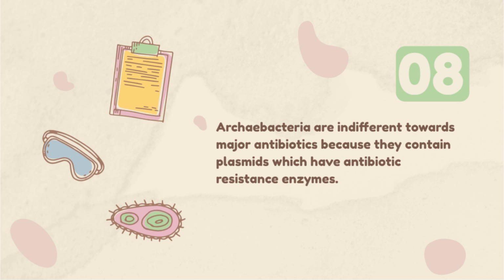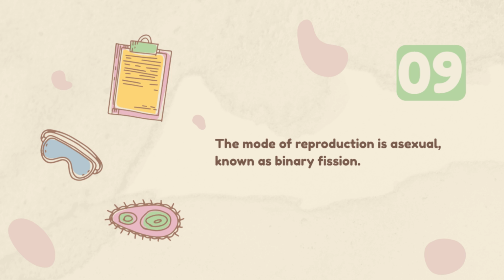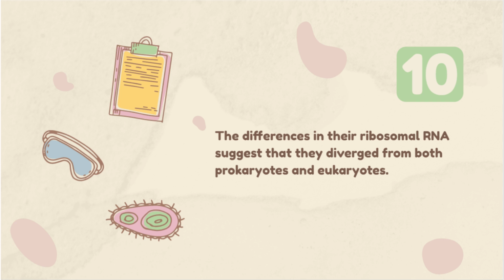Characteristic number 8. Archaebacteria are indifferent towards major antibiotics because they contain plasmids which have antibiotic resistance enzymes. Characteristic number 9. The mode of reproduction is asexual, known as binary fission.